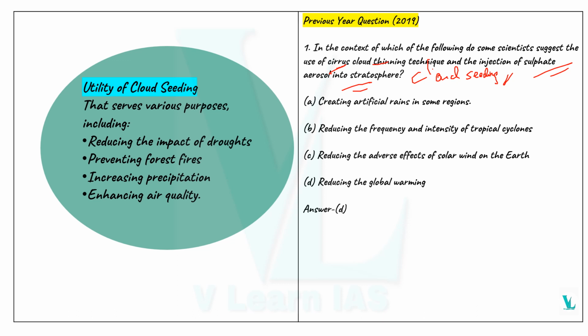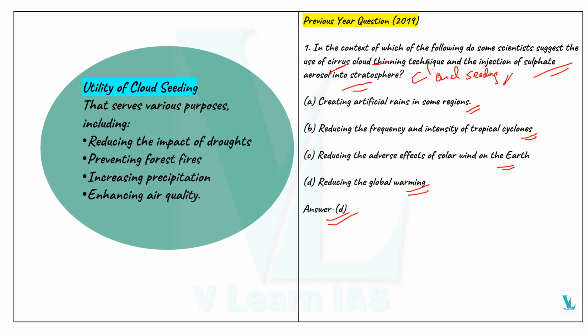So creating artificial rains in some regions, reducing the frequency and intensity of tropical cyclones, reducing the adverse effects of the solar wind on the earth, reducing global warming. This is to reduce global warming. This is the right answer.